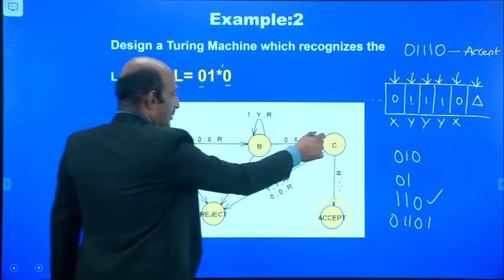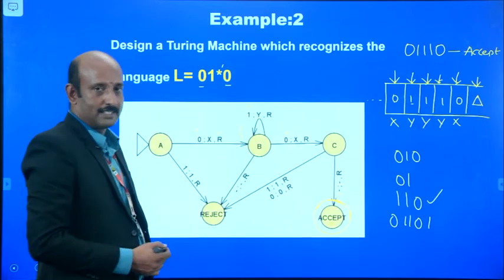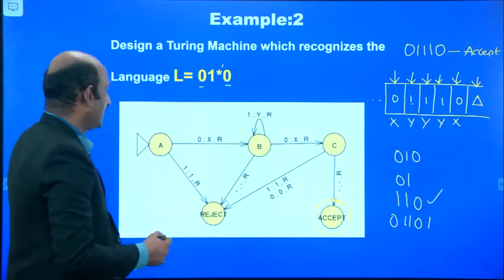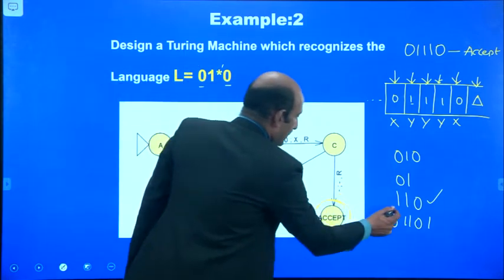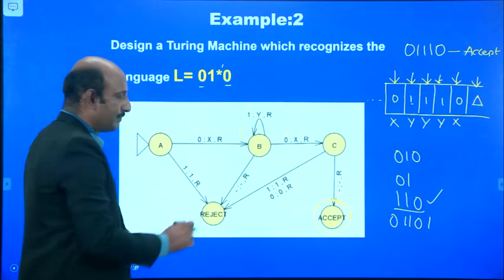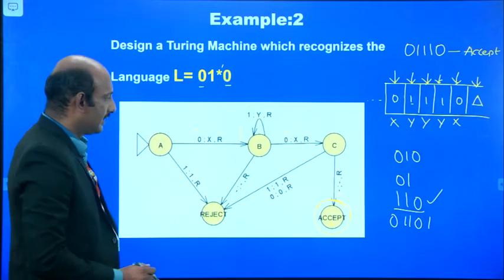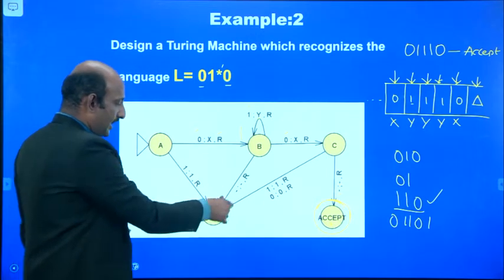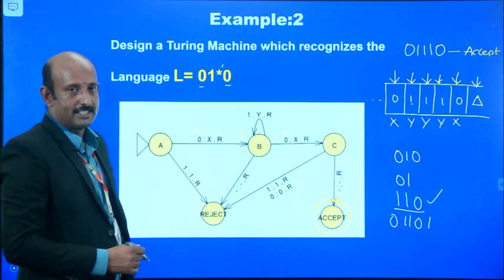After reading that, it automatically goes to the accepting state. Whereas if we have a string like 1, 1, 0, we go to the rejecting part, that is, the Turing machine can reject the language.